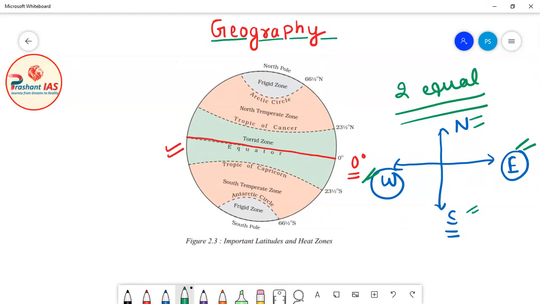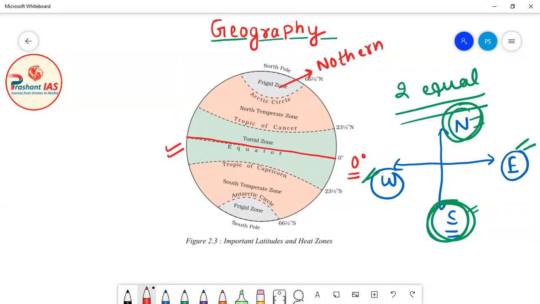Now if we draw the same diagram on the earth, you can say that the equator is dividing the earth into two equal halves, and the first half is towards the north direction. You can clearly see from the diagram that the first half is towards the north, and the second half is towards the south direction. As this part of earth is towards the north of the equator, it is called the northern hemisphere. Now what is the meaning of hemisphere?